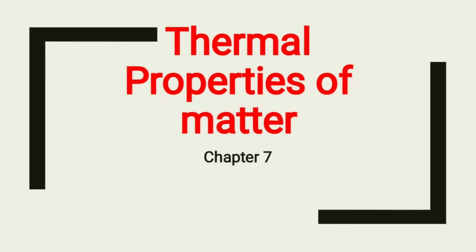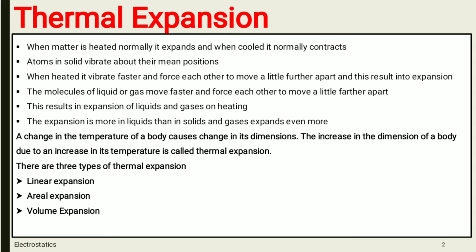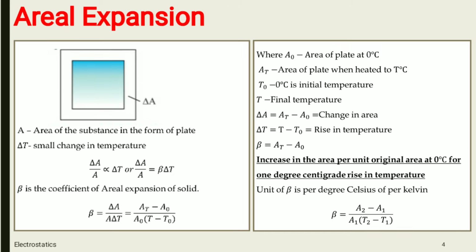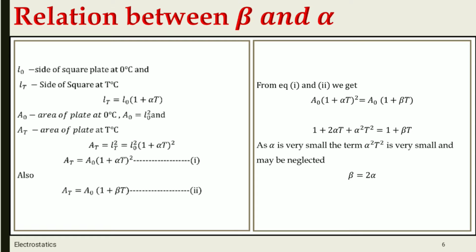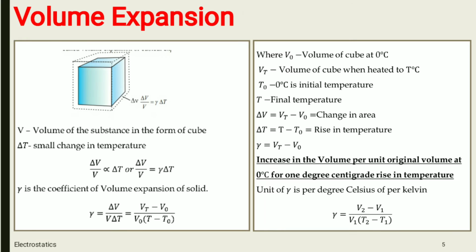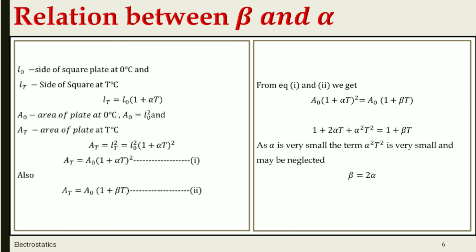Hi students, this is your second lecture of thermal properties of matter. In the first lecture, you studied what is meant by thermal expansion and its types, that is linear expansion, areal expansion and volume expansion, or cubical expansion. Along with this, you studied the relation between alpha and beta, that is, the relation between the coefficient of linear expansion and the coefficient of areal expansion.